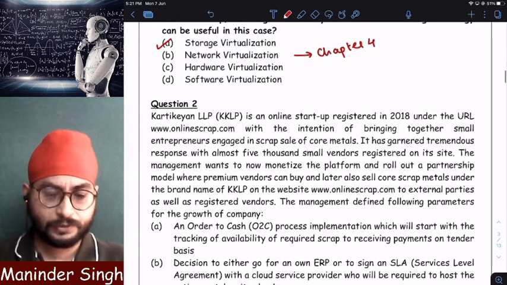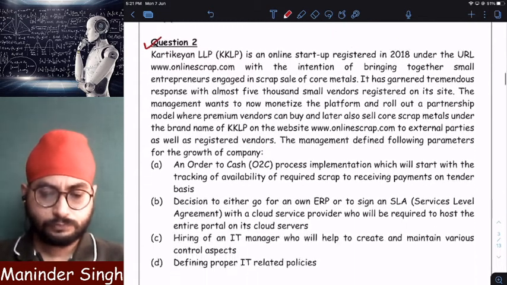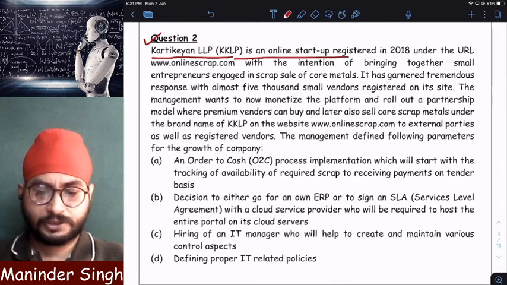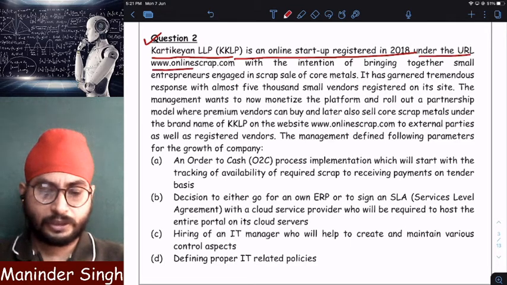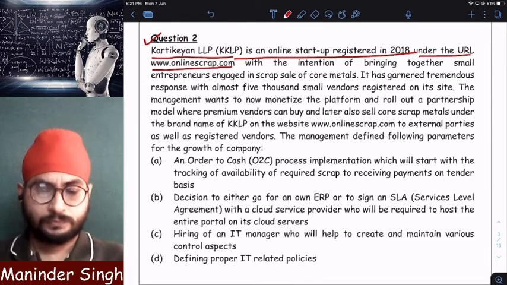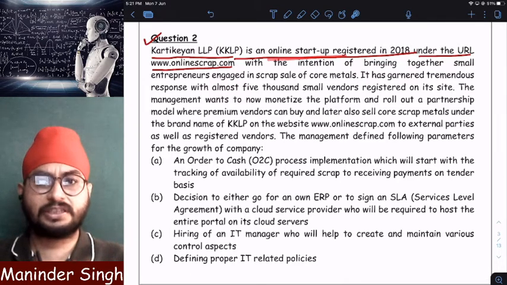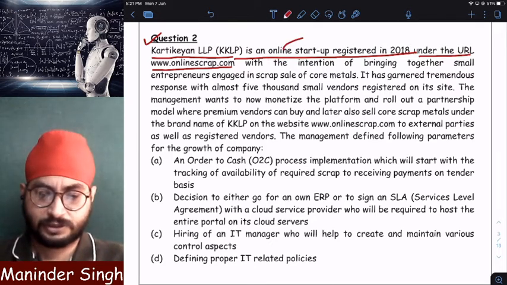Clear? Very good. Question number 2. Karthikeyan LLP is an online startup registered in 2018 under the URL called onlinescrap.com. So KKLP is what, sir? An online startup business, an e-commerce business. Online means e-commerce.